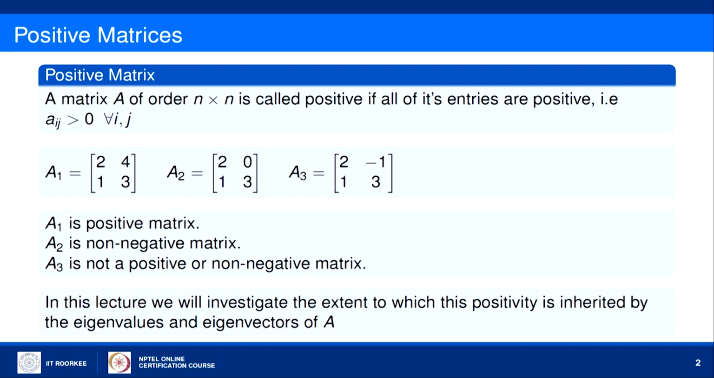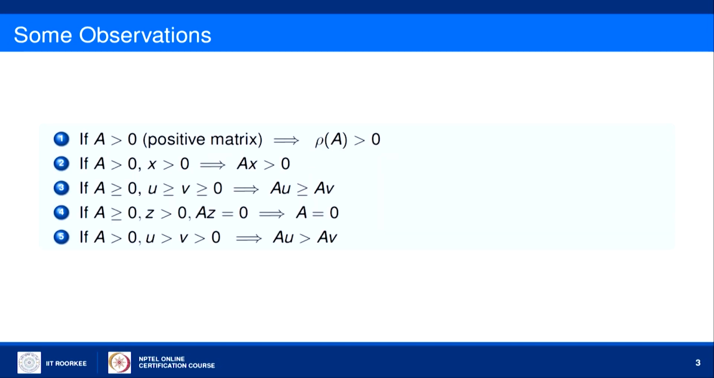The basic aim of this lecture is to investigate the extent to which this positivity is inherited by the eigenvalues and eigenvectors of a positive matrix A. Now let us discuss some properties of positive matrices. The first property is: if A is a positive matrix, then the spectral radius of A will be greater than 0. That means the spectral radius cannot be 0.